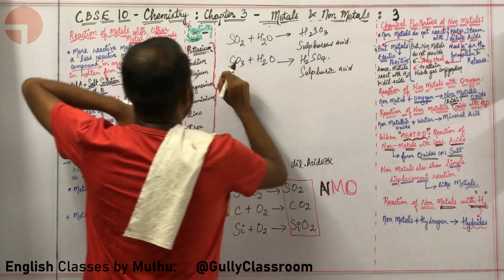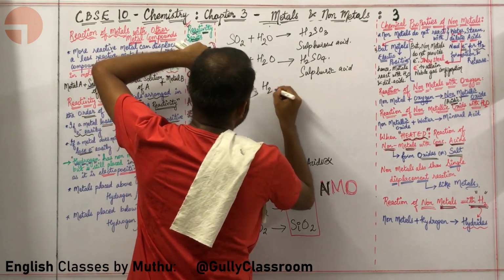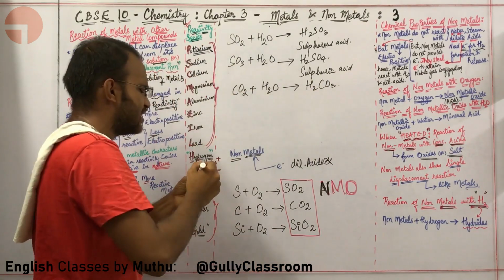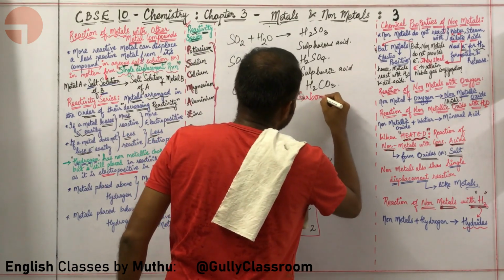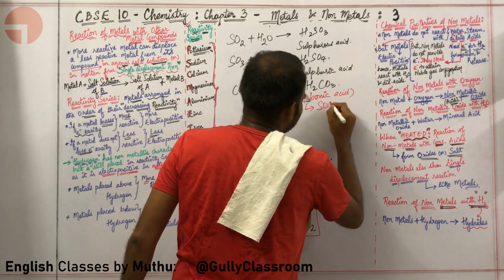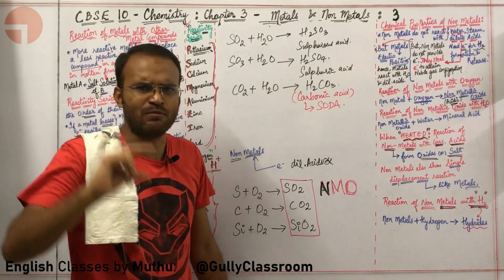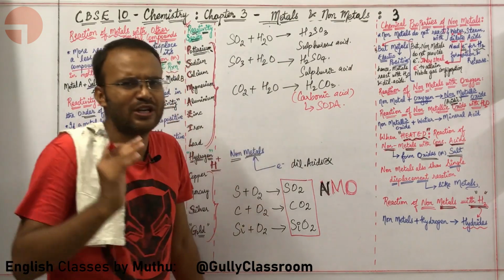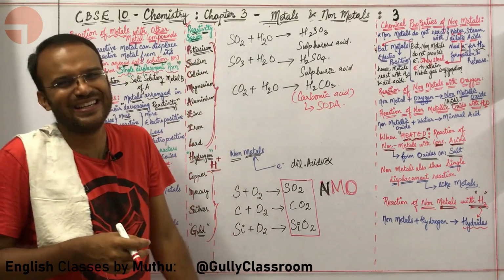How will you get carbonic acid, sir? Okay, let us put CO2 plus H2O. You will get H2CO3. Sir, what is the speciality of carbonic acid? The speciality of carbonic acid is it is nothing but the soda that we drink. You are going to a stall and asking them to give soda. You are simply mixing carbon dioxide and water, getting soda. So you are calling it carbonic acid or soda.